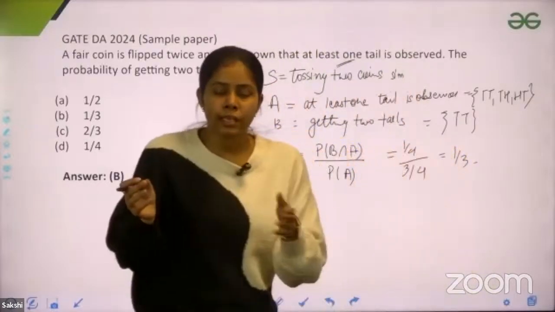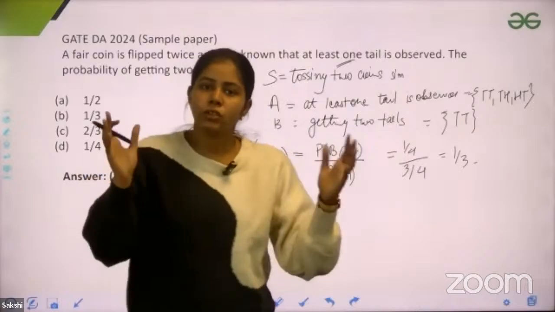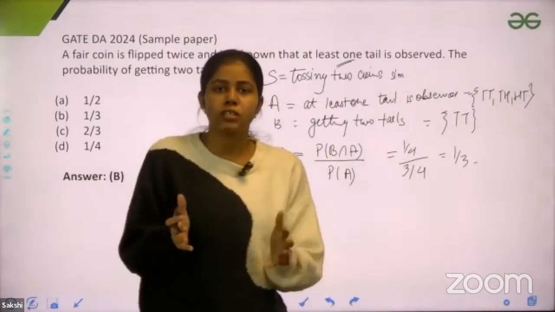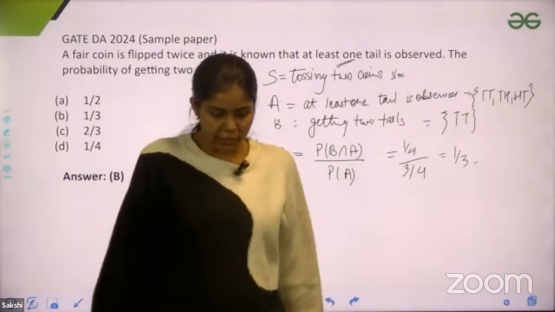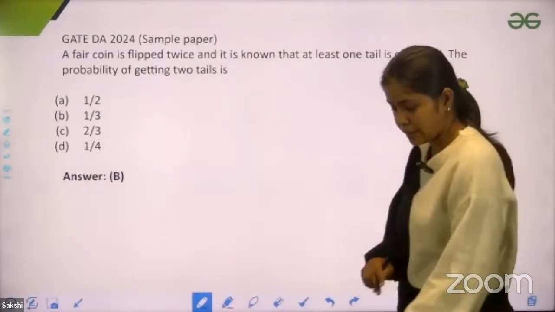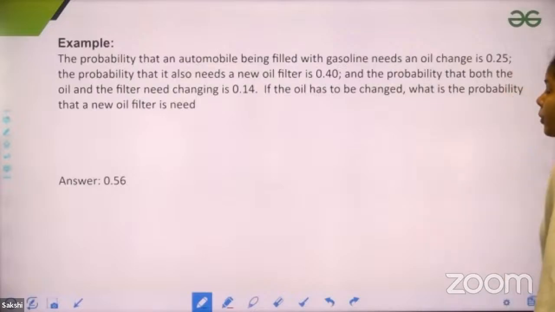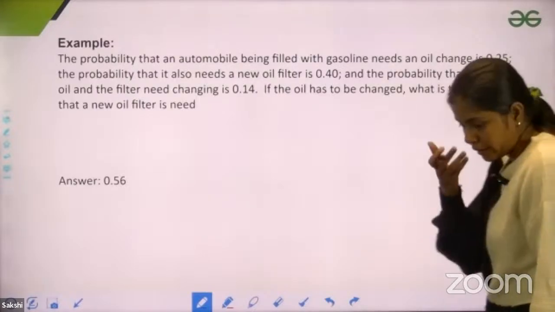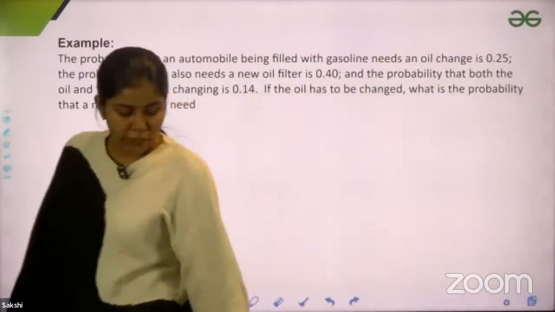Conditioning means we are giving some conditions to our sample space, right? We are reducing it so that we can find the probability. Okay, so that's what we have done here. Now let's see this question. We have already read this question. Let's just try to solve it.